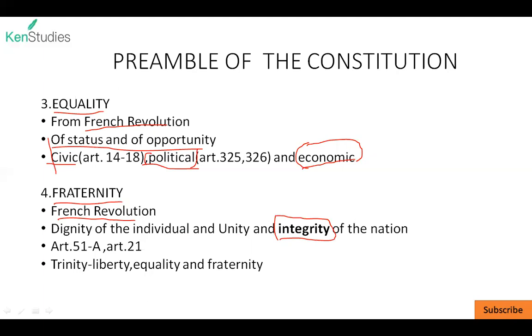The unity and integrity of the nation is somewhat mentioned in Article 51A, fundamental duty to promote the spirit of common brotherhood and etc. The dignity of the individual has been held by the Supreme Court under Article 21, right to live with dignity. So Ambedkar called for a trinity, which is liberty, equality, and fraternity.